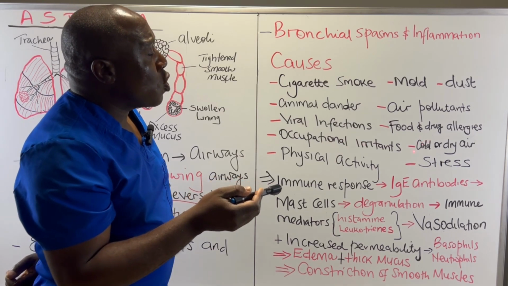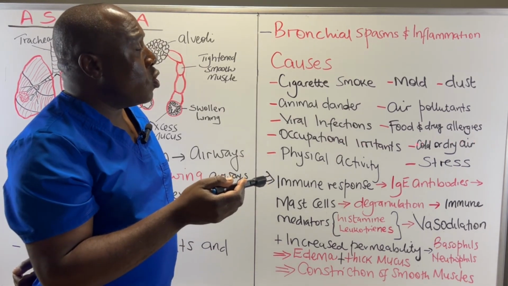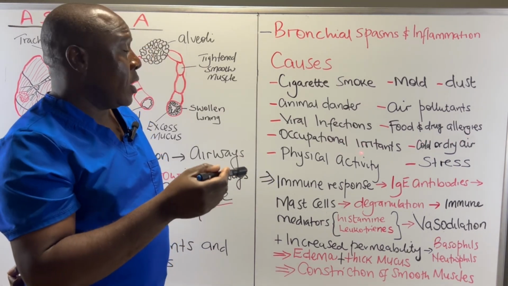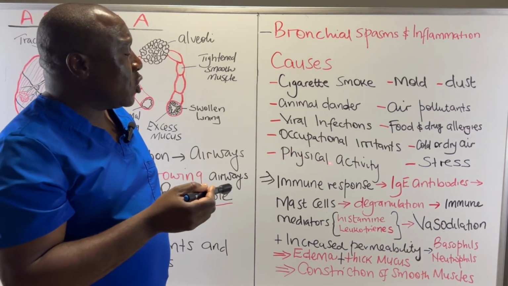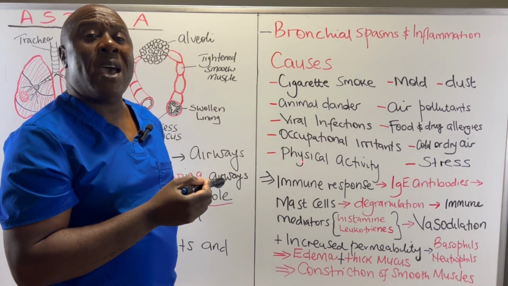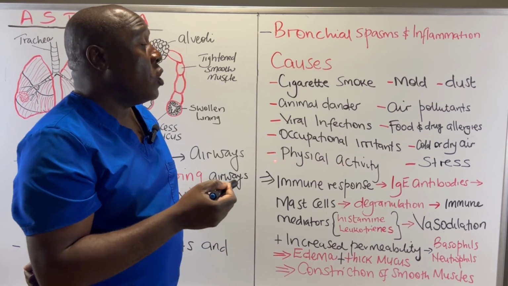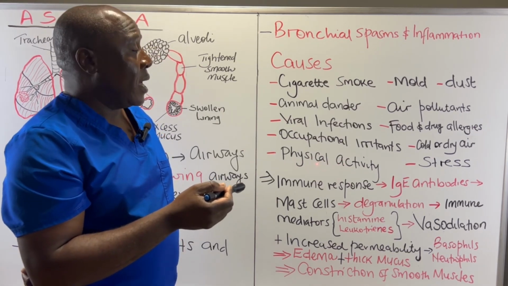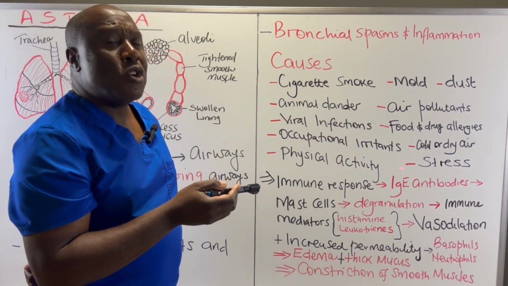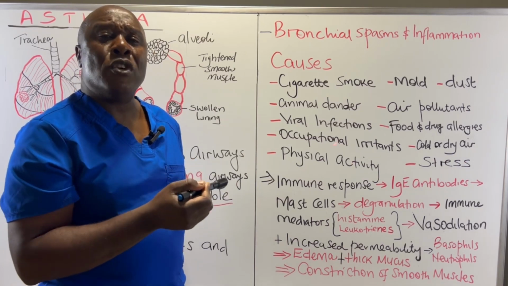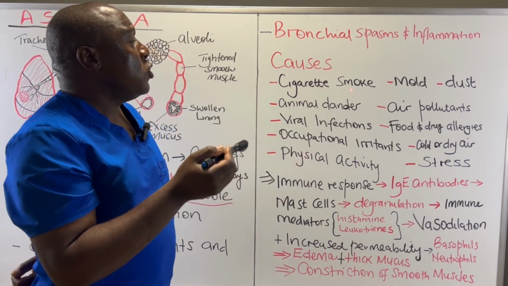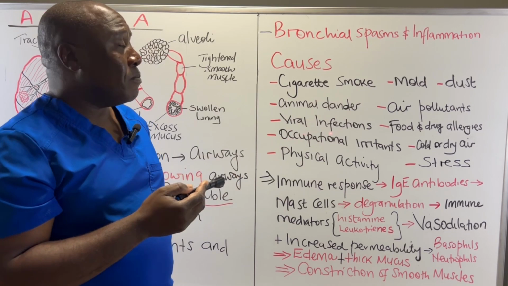We also have cold or dry air. Cold or very dry air can also cause an asthmatic attack. Physical activity, strenuous physical exercise. Exercise can also result in an asthmatic attack. Then we have emotional stress, very strong emotional stress. When you are stressed, you could end up having an asthmatic attack.